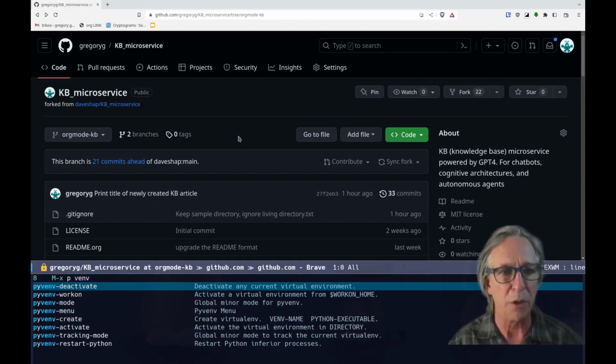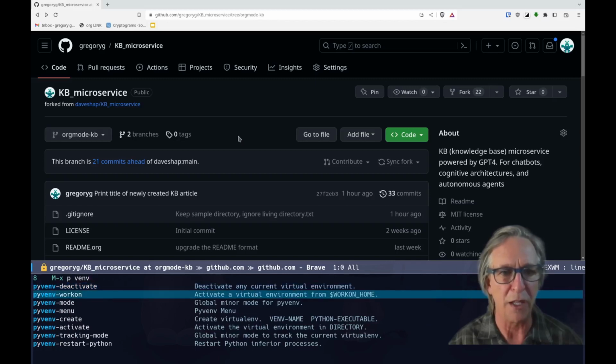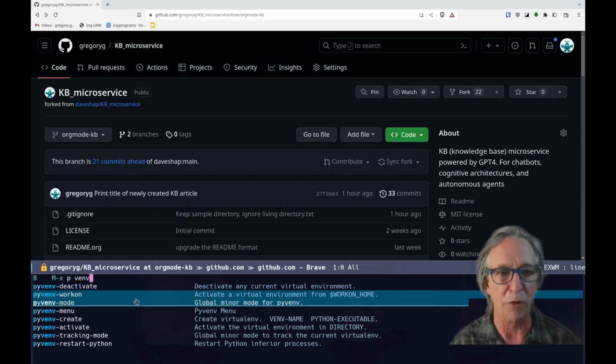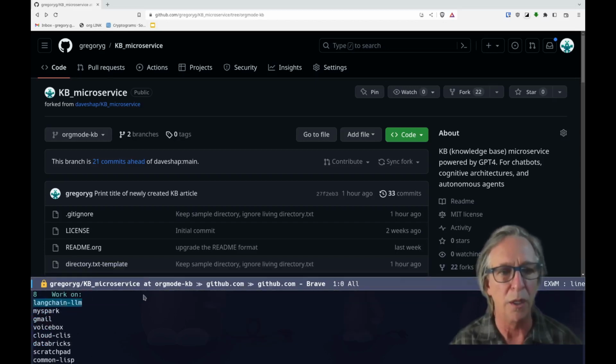Fret not if you are not an Emacs person. This is not an Emacs required thing necessarily, but if you're on your own system, you will activate your virtual environment however you do it. Virtual environments were always a good idea. Now they're really required, so get with the program here. My virtual environments are listed here when I use the PyVenv package.